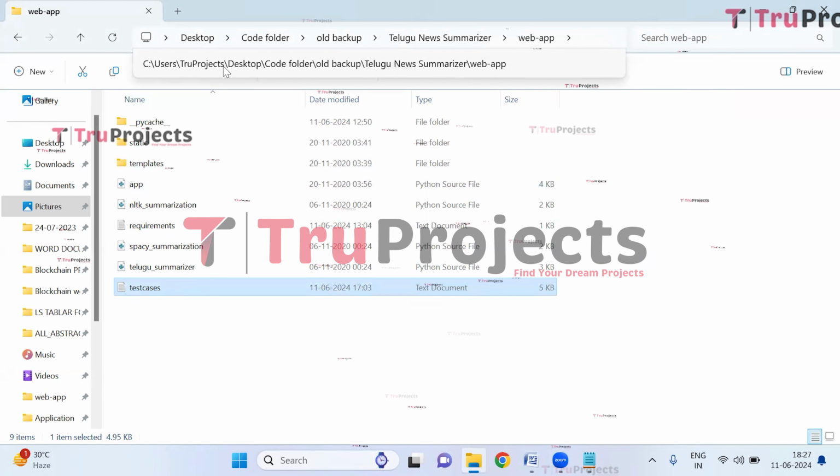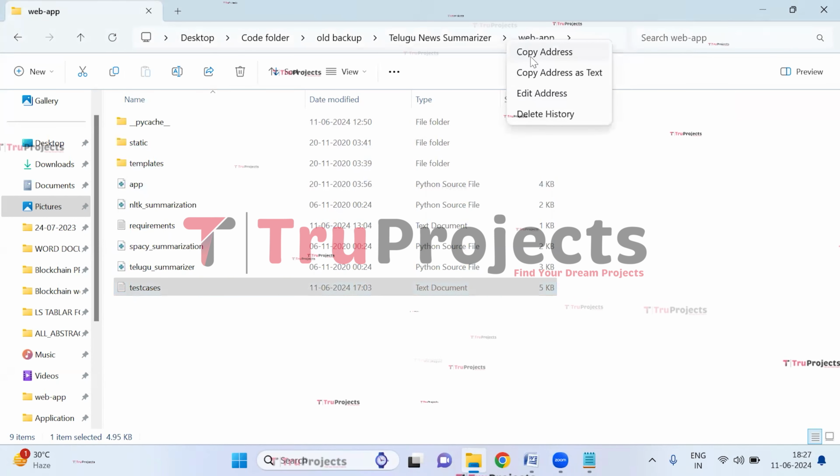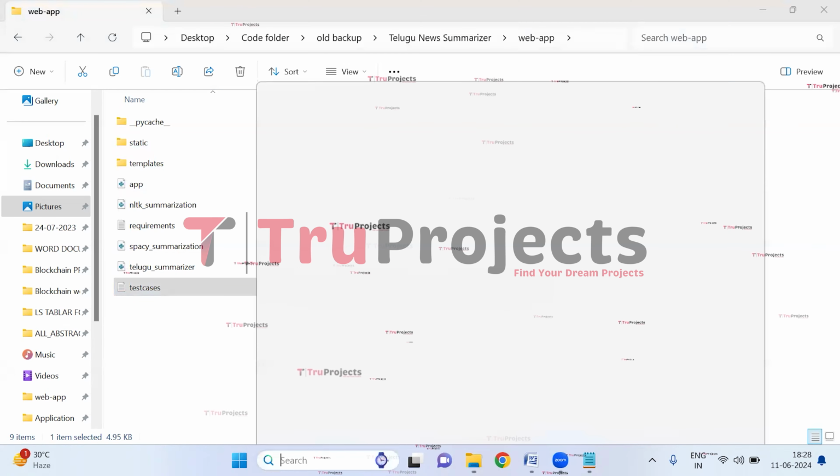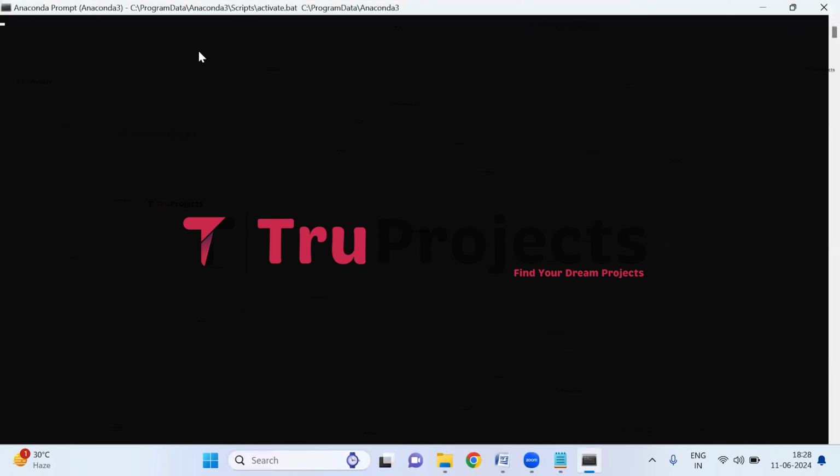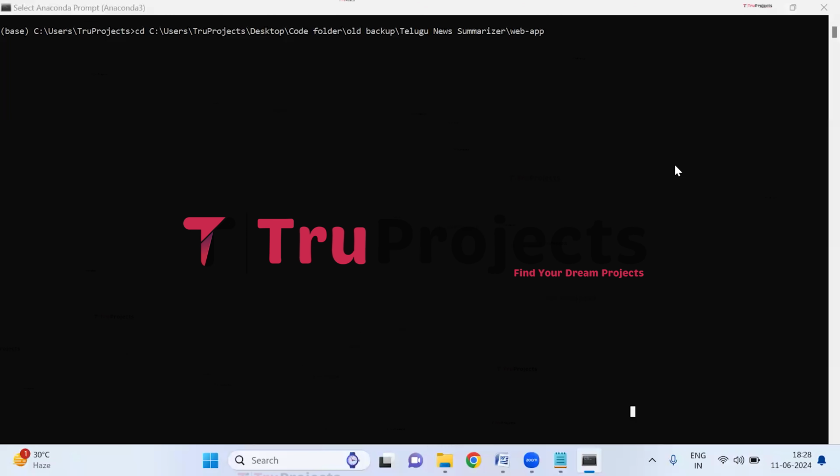Now, we need to copy the path of the code folder from the address bar of the file explorer. So here I'm copying the path. Now open the Anaconda prompt. Use the cd command followed by a space, and paste the copied path and hit enter. This command is used to change the current directory to the code folder's path.